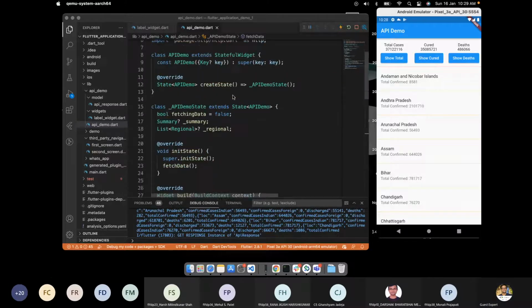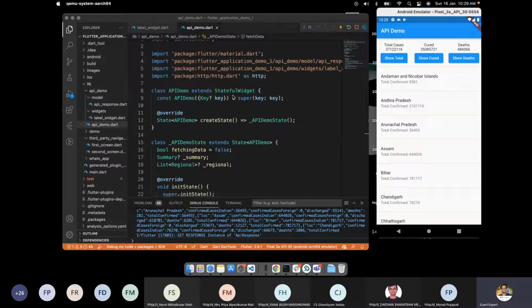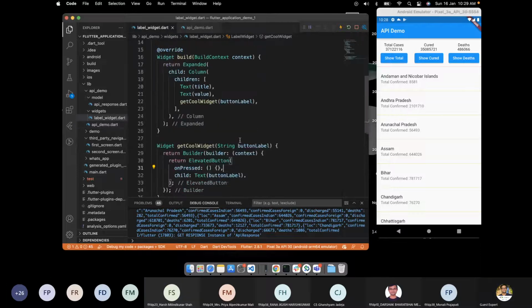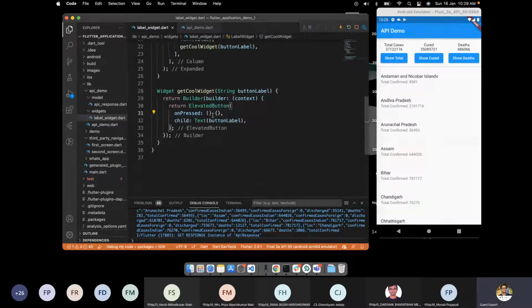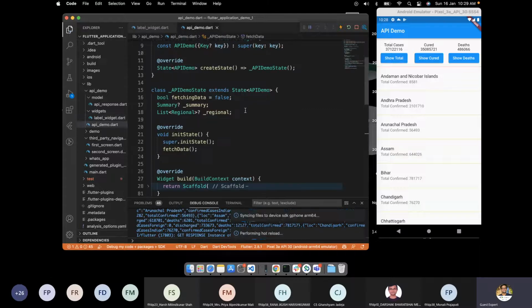On the click event of the button, what can we do, because that click event is inside the label widget. The click event is here. This is the click event. And I want to change the data here.